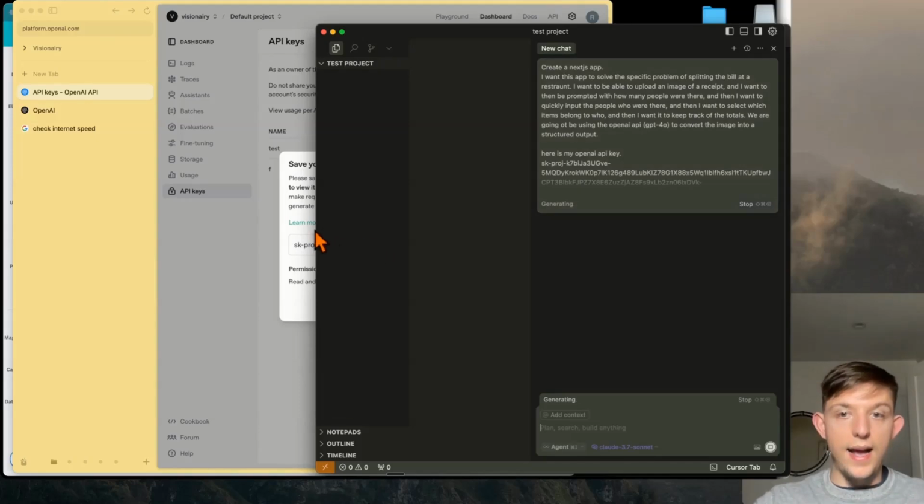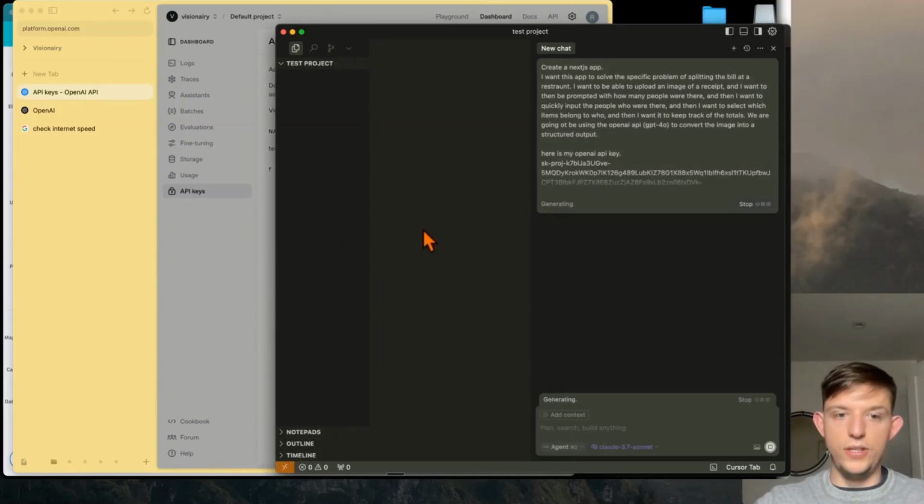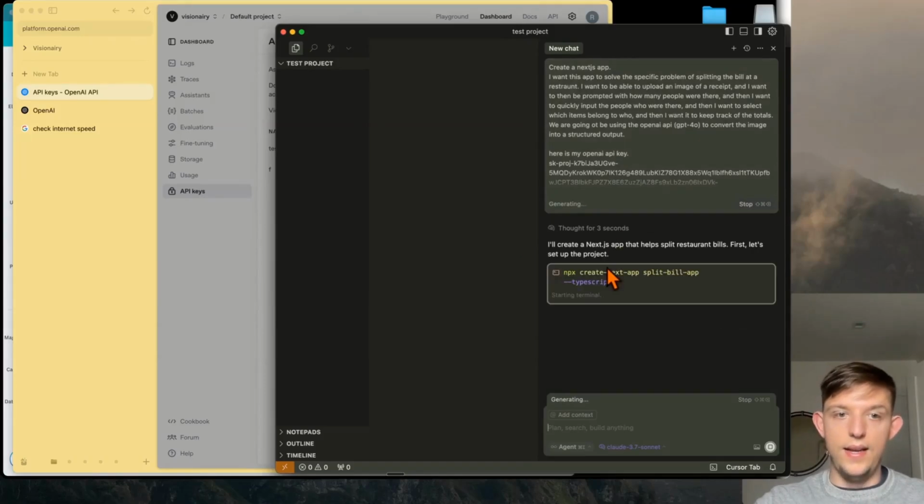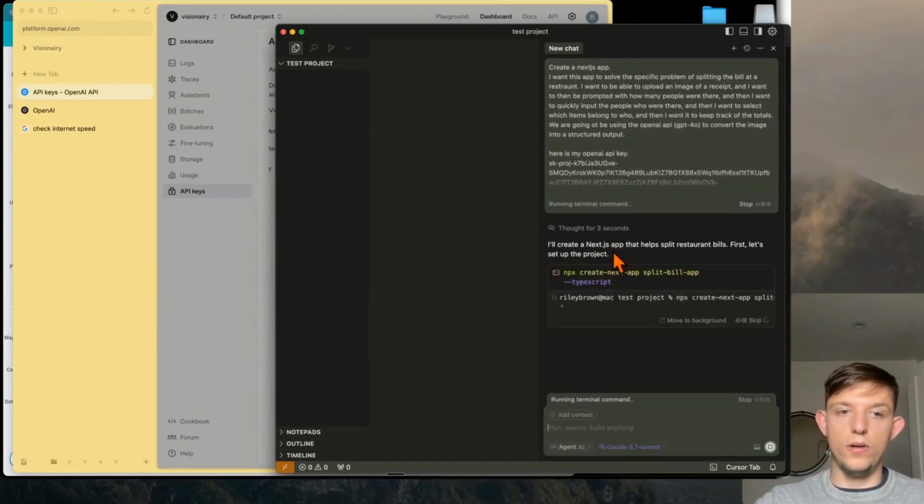And now the AI agent, right? This is an AI agent because this can actually search the web. It can do planning. It can think. It can do all these different things before generating your code.